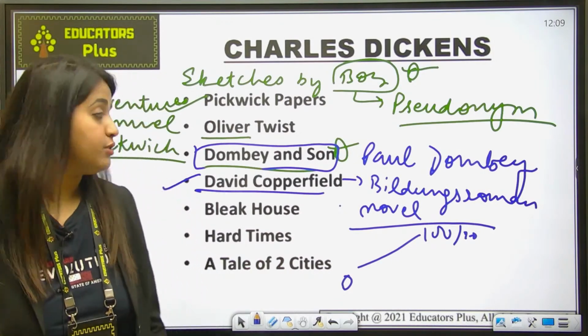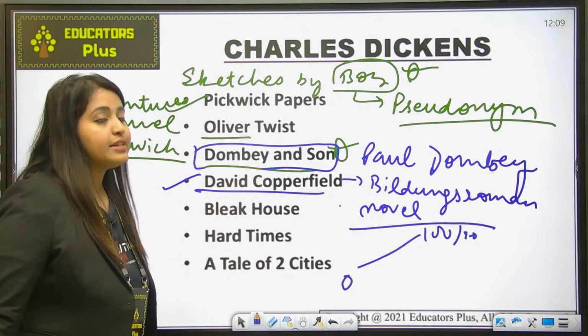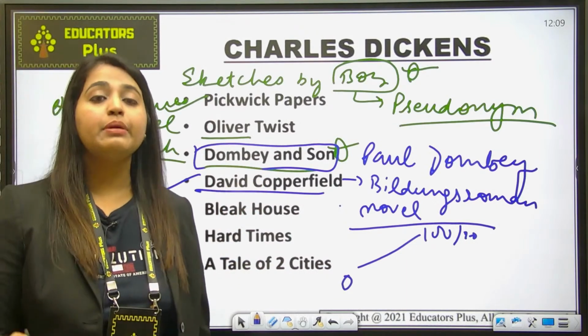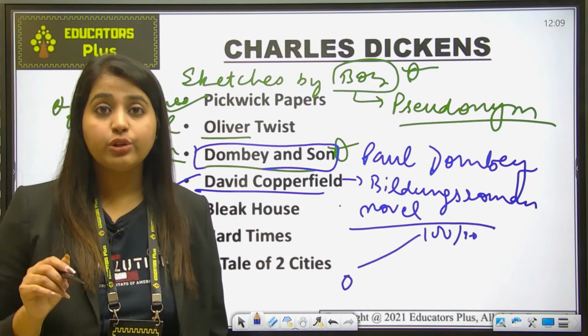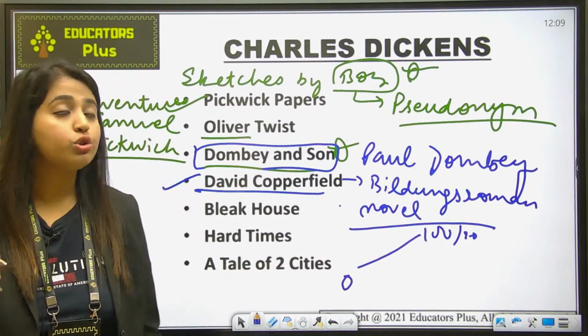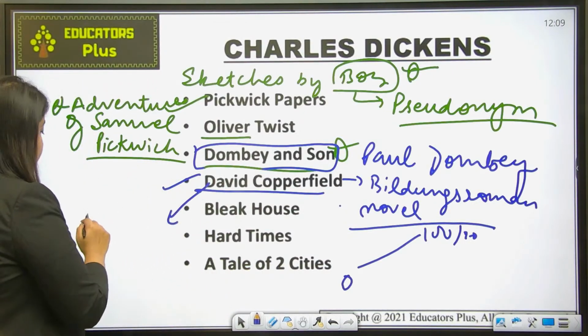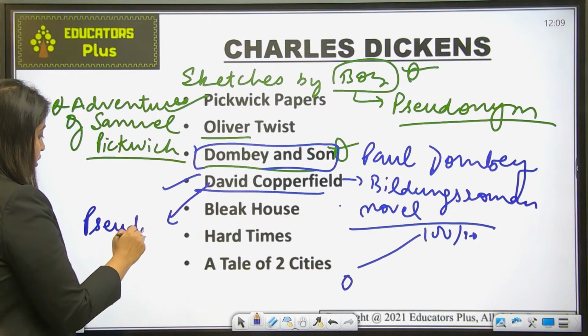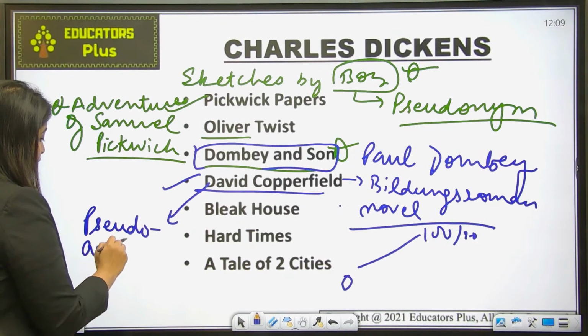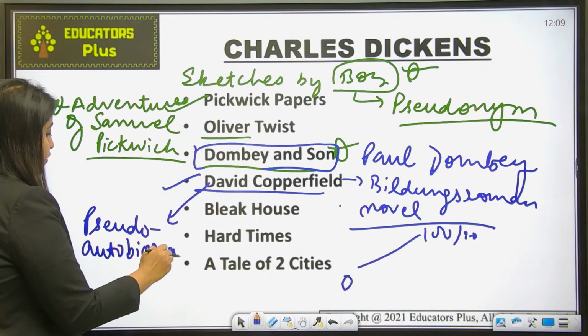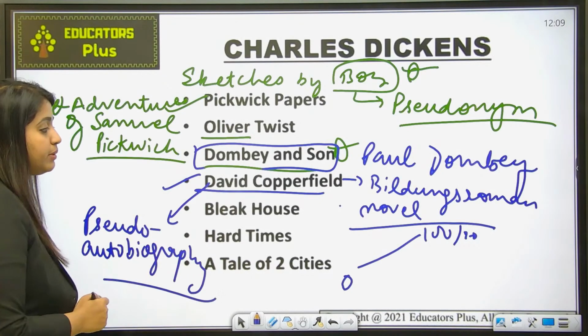So this kind of novel is known as a Bildungsroman novel. Also remember this novel, David Copperfield, is also considered a pseudo-autobiography of Charles Dickens. So it is also called a pseudo-autobiography.